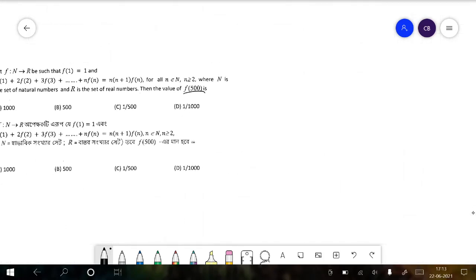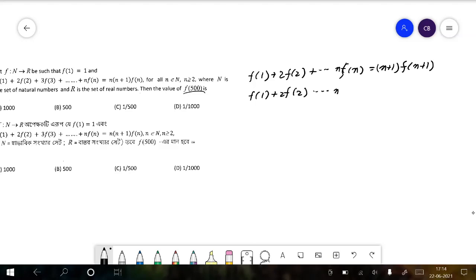So suppose we say f1 plus 2f2 plus going on to n fn is equal to n plus 1 f n plus 1, and f1 plus 2f2 going on to n minus 1 f n minus 1 is equal to n fn.